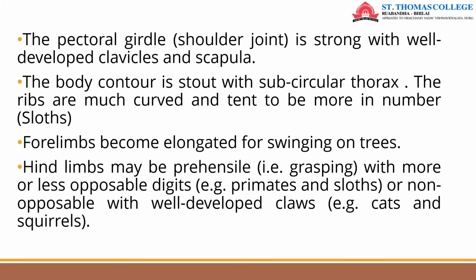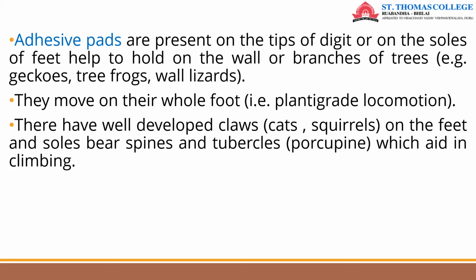The pectoral girdle, that means shoulder joint, is strong with well-developed clavicles and scapula. The body contour is stout with a subcircular thorax. The ribs are much curved and tend to be more in number, for example in sloths. Forelimbs become elongated for swinging on trees. Their hind limbs may be prehensile, for grasping, with more or less opposable digits in the case of primates and sloths, or non-opposable with well-developed claws in the case of cats and squirrels.